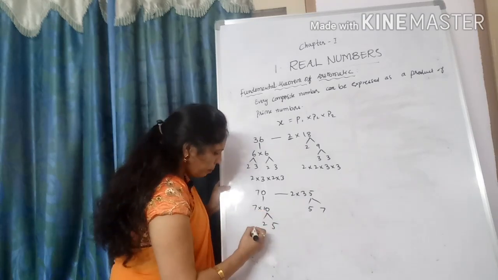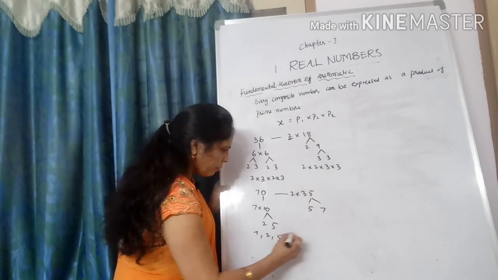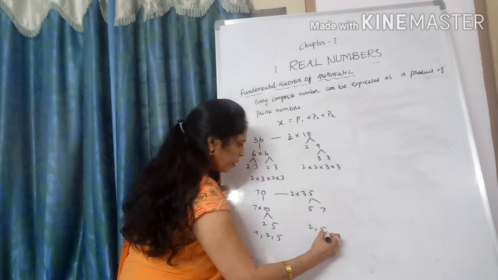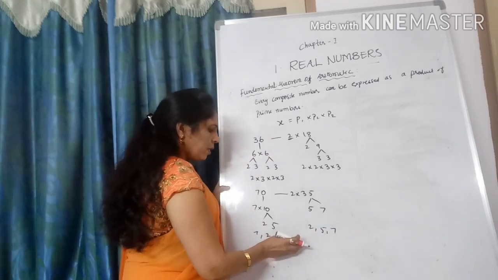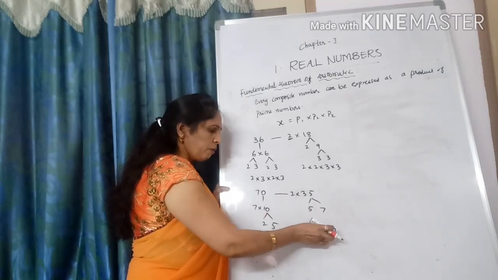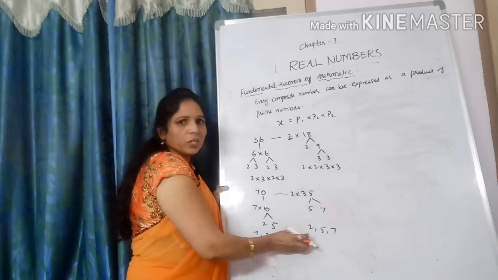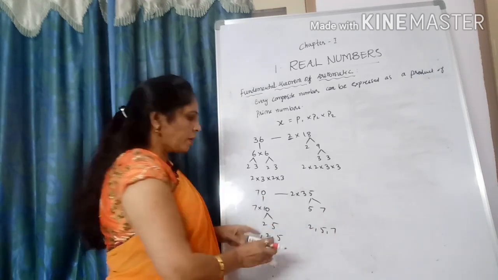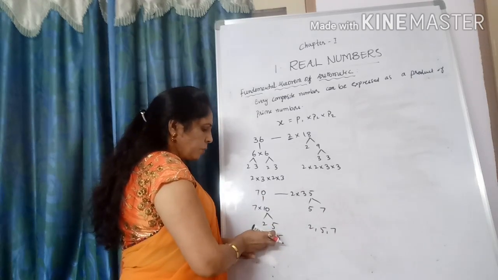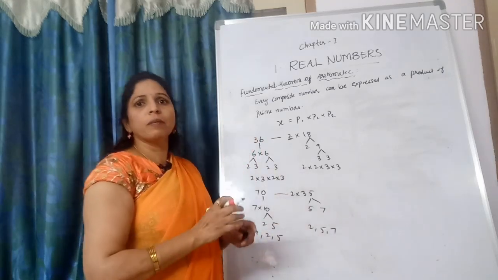What are the prime numbers here? 7 comma 2 comma 5. Here 2 comma 5 comma 7. Here prime factors are unique. 2 5 7, here also 2 5 7. But the order changed. First 7, then 2, then 5. Here first 2, then 5, then 7. The order might be changed.